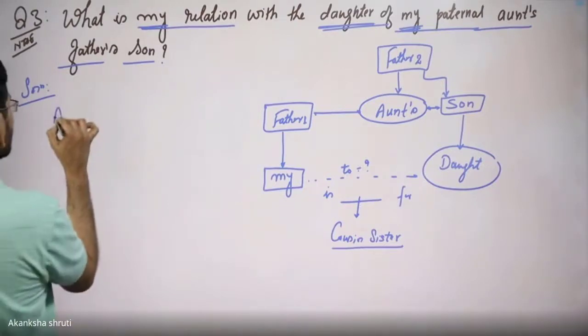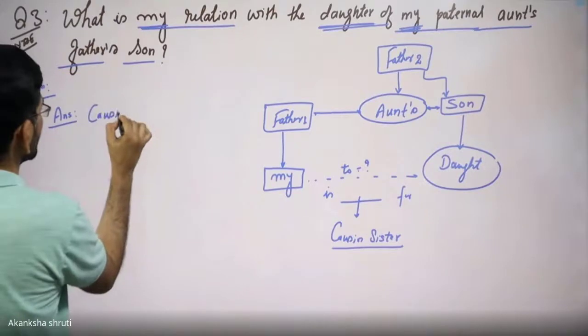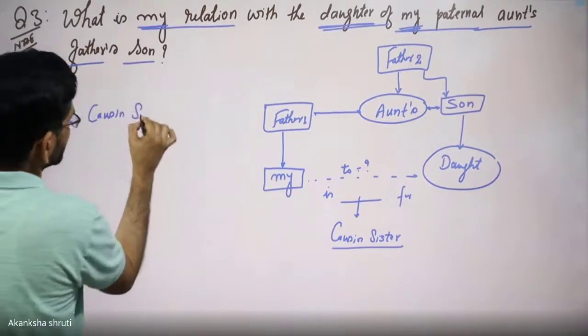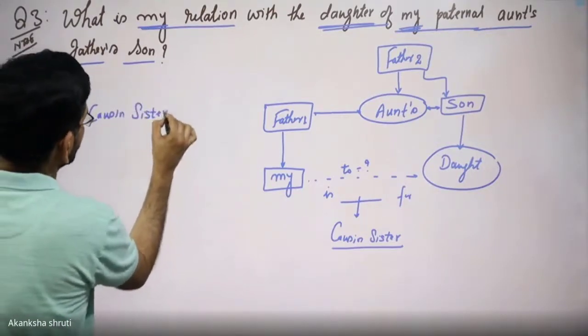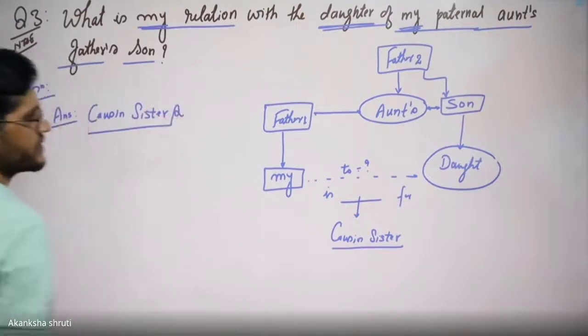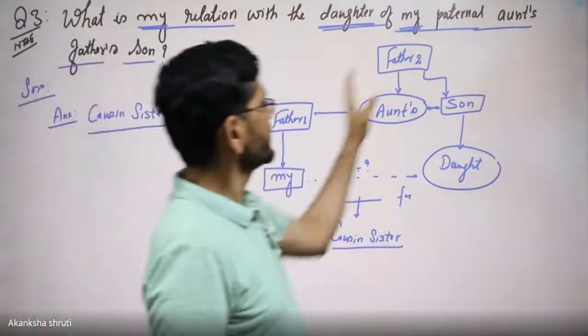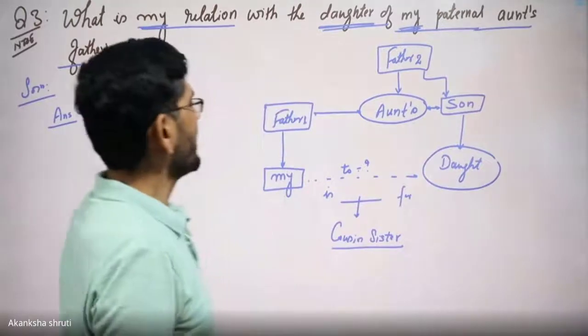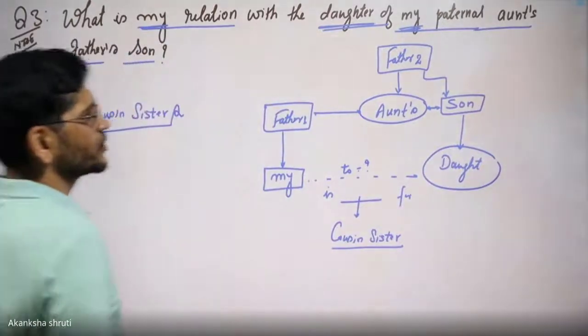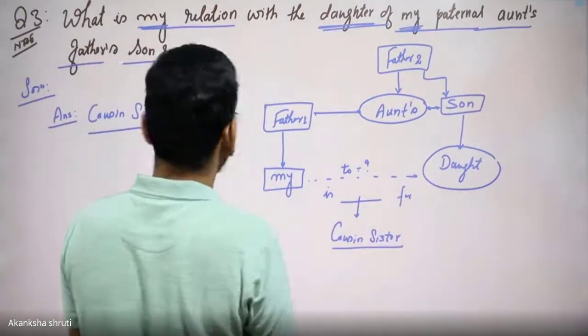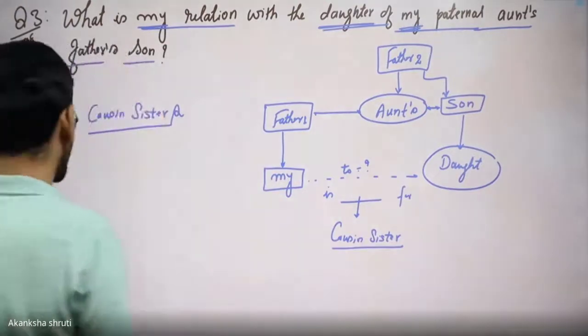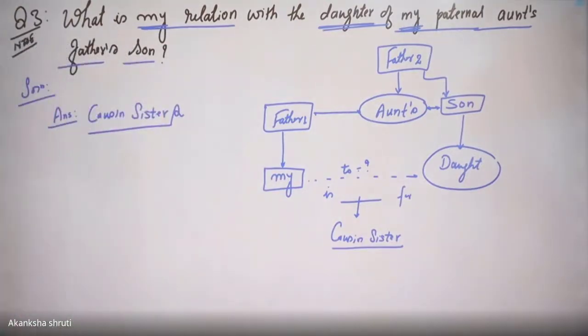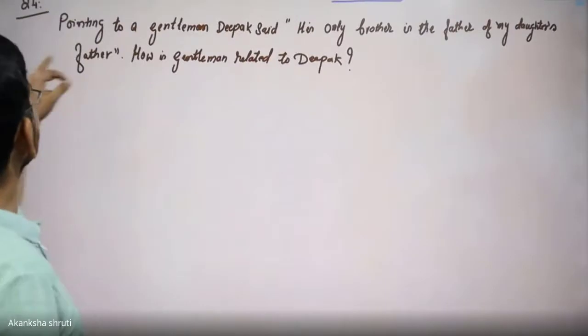So our answer is cousin sister. This is the required answer. This way, just by plotting the family tree, we can quickly get it. So this is the very first type of question that we are coming across, and we can do it very easily. Let us consider another question.